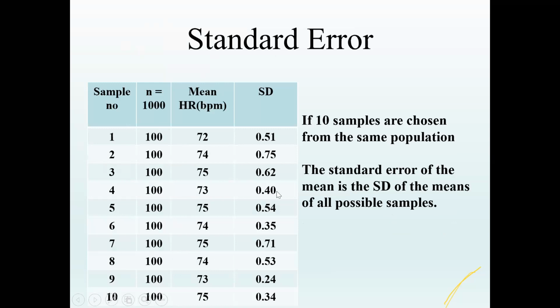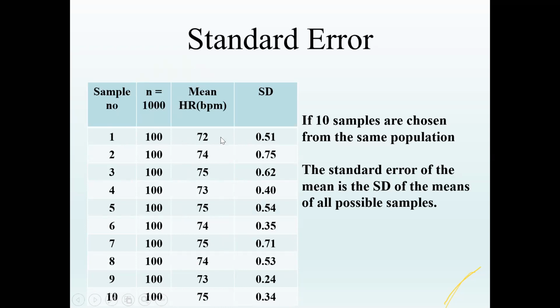If the 10 samples are chosen from the same population, the standard error of the mean is the standard deviation of means of all possible samples. In this example, the population consists of say 1,000 people, and I'm taking samples of 100 each from the population and calculating the mean and standard deviation.